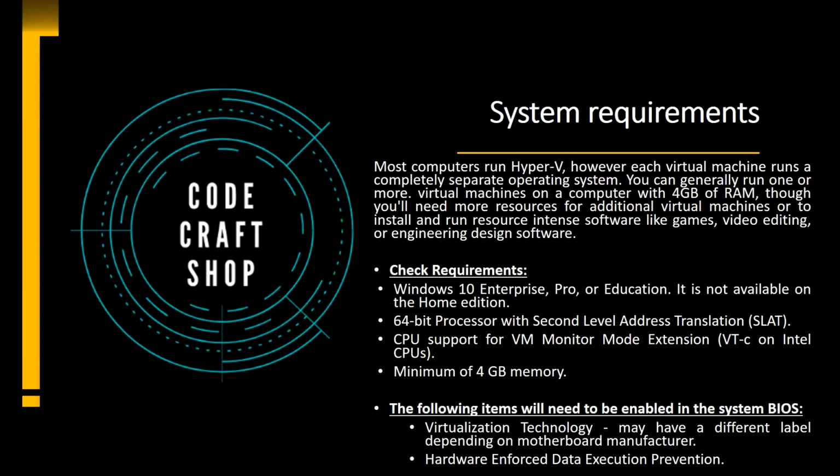Most computers which run Windows are enabled for Hyper-V, but there are certain guidelines that we need to follow. The system should have a minimum of 4 GB of RAM, and if you want to run multiple resources on that virtual machine, then it is recommended to have a lot of resources.